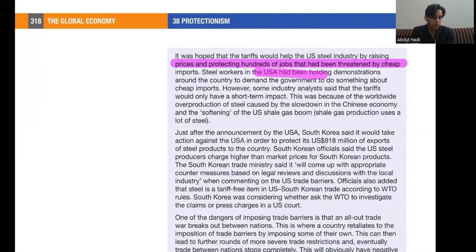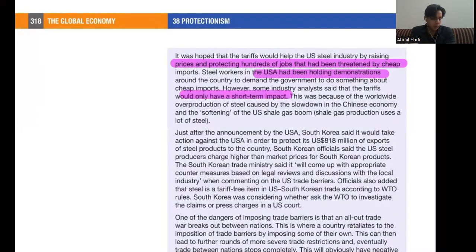They are protesting to avoid this cheap import entering the US market. However, some industry analysts said that the tariff would only have short-term impact, which is true.